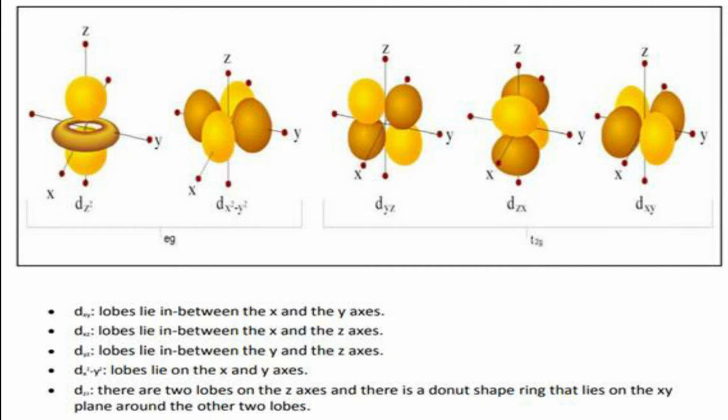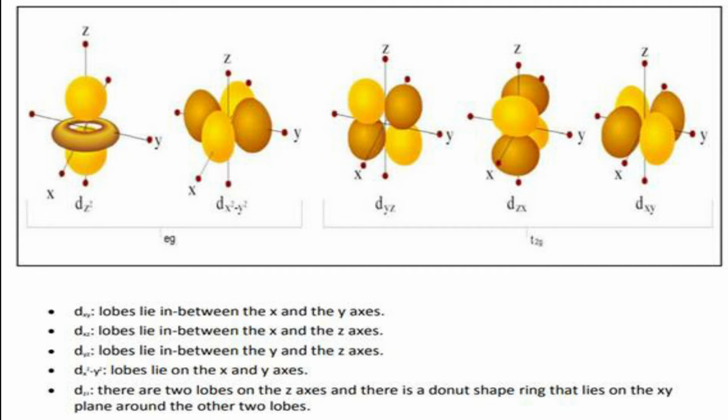Third orbital is dyz, where lobes are in between y and z axes, perfectly in between y and z axes. Fourth one, dxz orbital, where lobes are between x and z axes. And last one, dxy orbital. Here also lobes are between x and y.